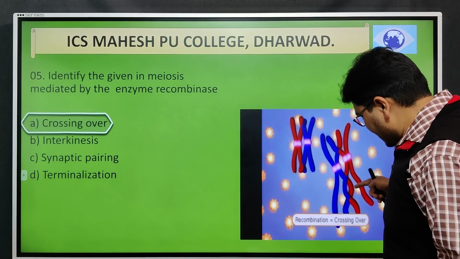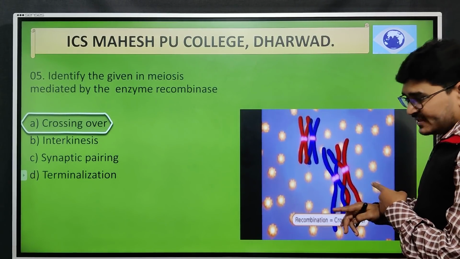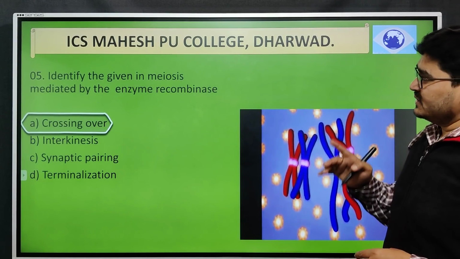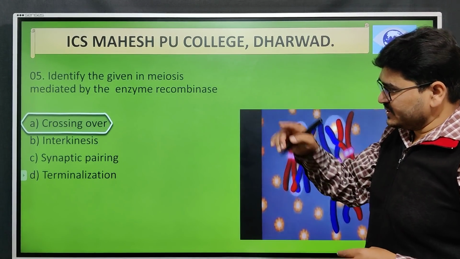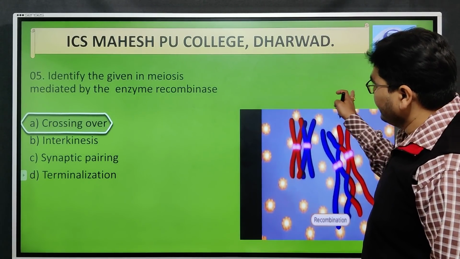That is how in this animated part you can see how these homologous chromosomes are going to exchange parts of their strands, with the help of that enzyme recombinase, and that process is going to take place in the crossing over mechanism.